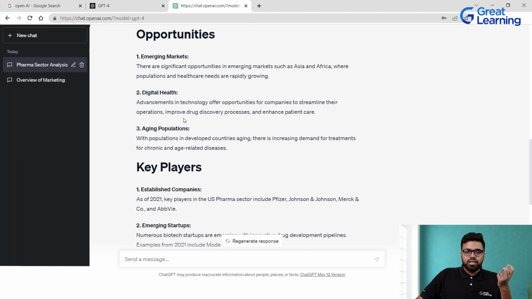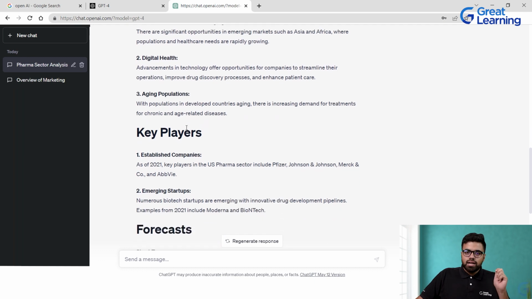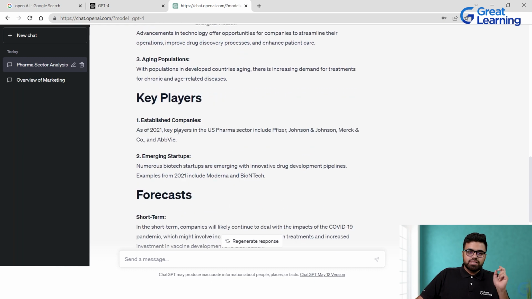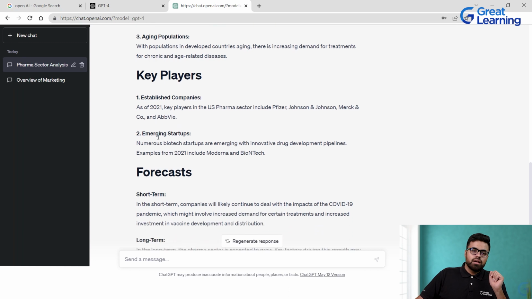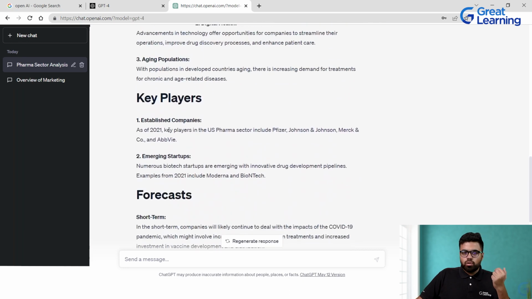Advancement in technology offers opportunities for companies to streamline their operations, improve the drug discovery process, and enhance patient care. Then there are the aging populations. With the populations in the developed countries aging, there is a significantly high demand for treatment for chronic and age-related diseases.